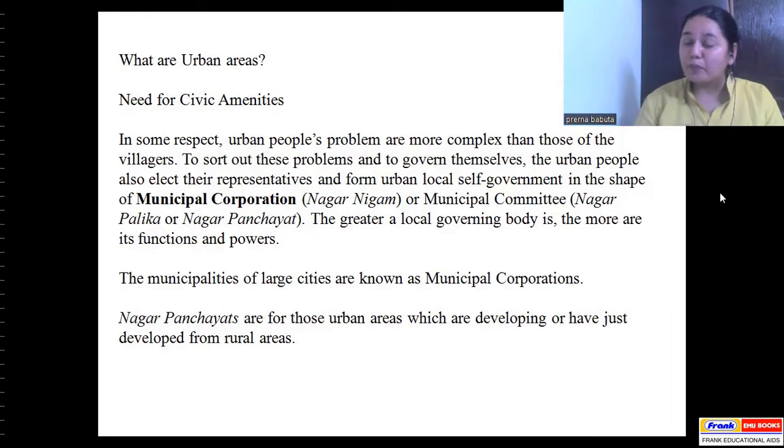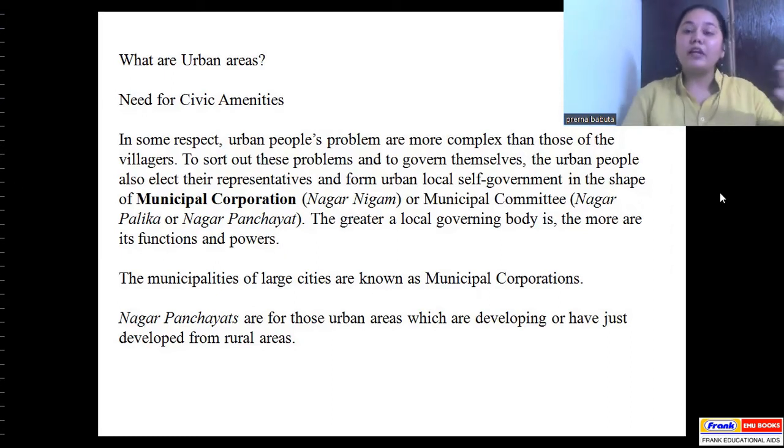It would stop. So to ensure continuous development of these cities as well, it's not that because they are cities, they are well equipped in all aspects. No, their advancement needs to continue so that they can grow further and become a better place for living. Correct? So there is an absolute requirement for basic civic amenities. So schooling, healthcare, and infrastructure-related amenities are very much required in the cities as well.